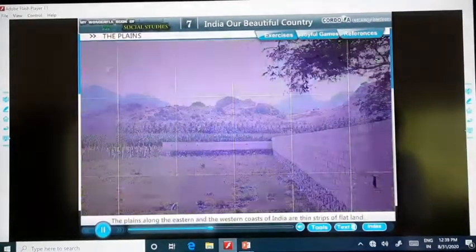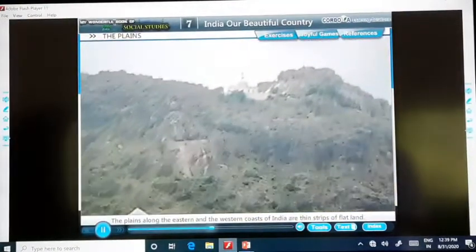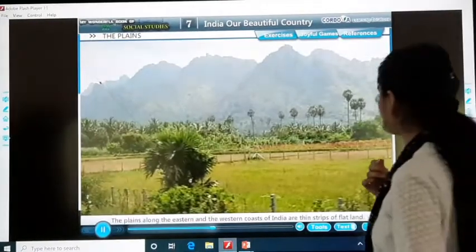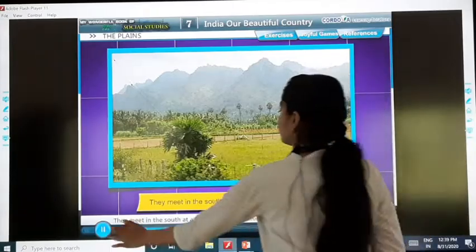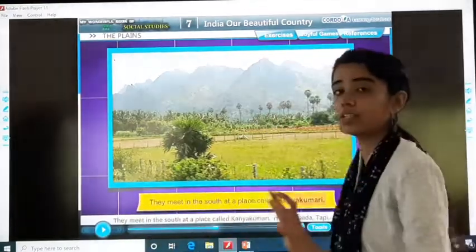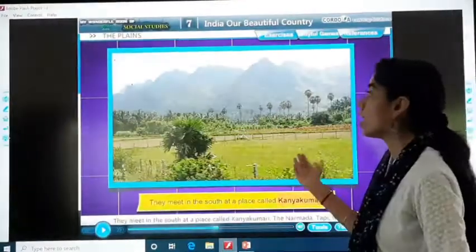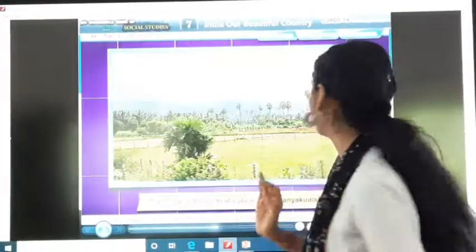The plains along the eastern and western coasts of India are thin strips of flat land. They meet in the south at a place called Kanyakumari. Okay, now we are talking about Kanyakumari. I'll show you the picture.